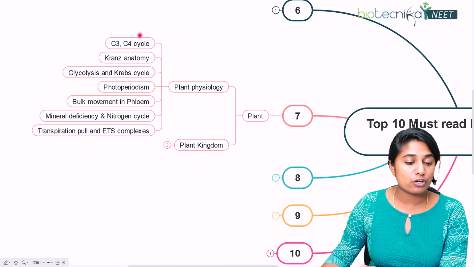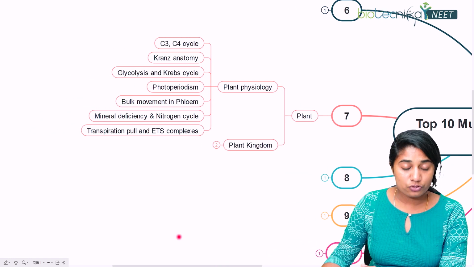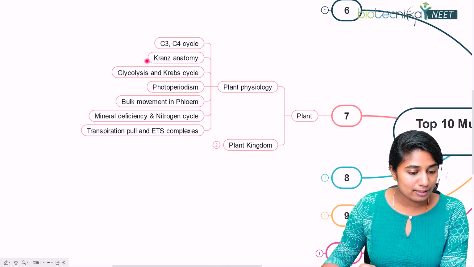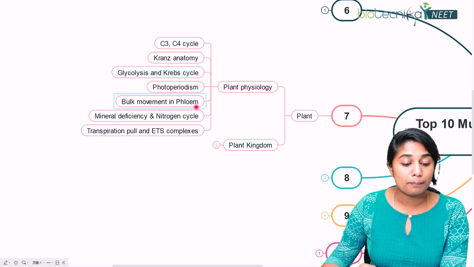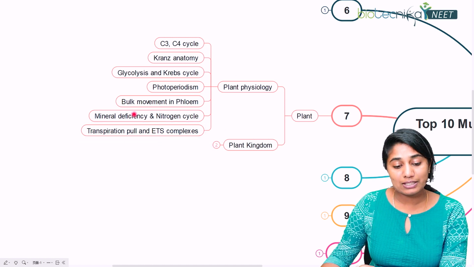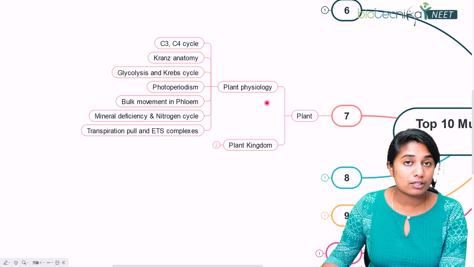So in plant physiology, you need to give importance to most of the topics that are there, that is C3, C4 cycle, Kranz anatomy, glycolysis and Krebs cycle, photoperiodism, bulk movement in phloem, right? Mineral deficiency and nitrogen cycle, which is a separate unit in itself, right? Then transpiration pull, and ETS complexes, right? So these are the different topics under plant physiology that you need to give importance to.